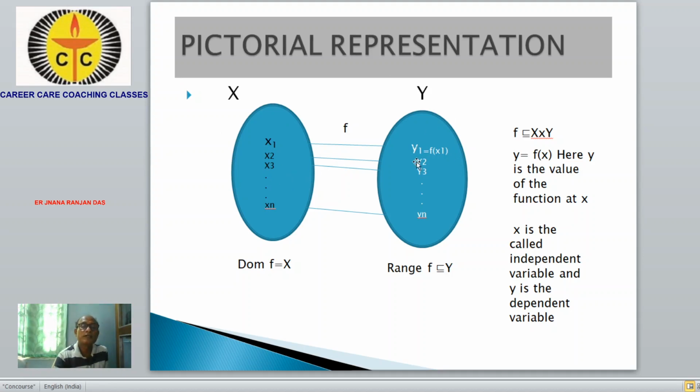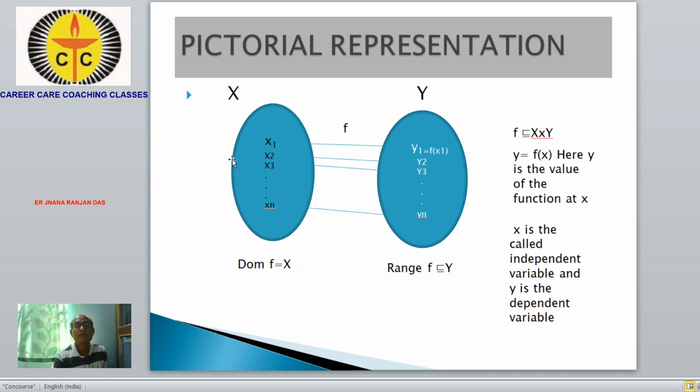In the set X there are a number of elements x1, x2, x3, x4, up to xn. Similarly, in set y there are n elements, y1, y2, y3 up to yn, and there is a one-to-one correspondence: x1 is related to y1, x2 is related to y2, x3 is related to y3, similarly xn is related to yn.